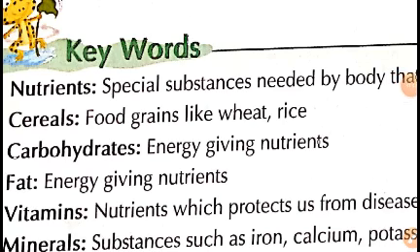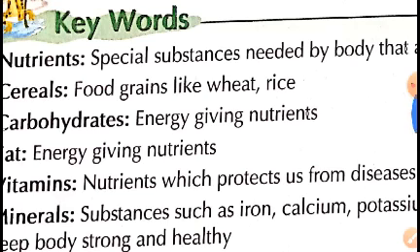We have revised the same many times in the chapter. Once again we'll revise it. I hope you must have thorough these words by now. So, first word is nutrients. The food which we eat contain a substance called nutrient. In a simple language we can say a substance which we get from the food we eat is called nutrients.